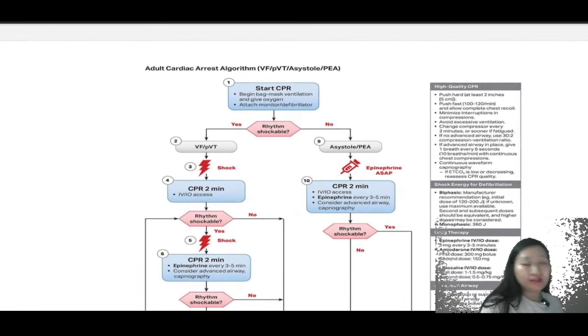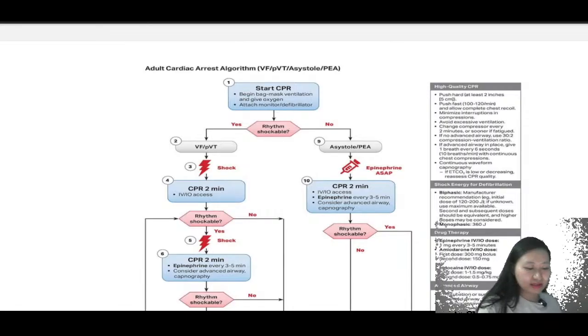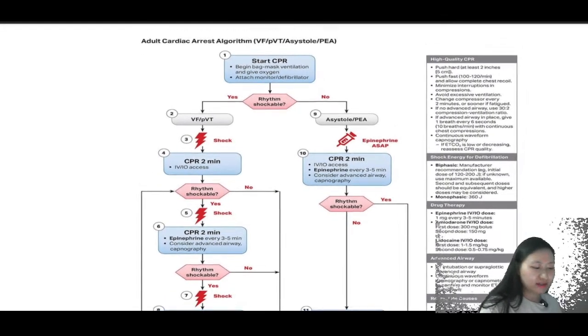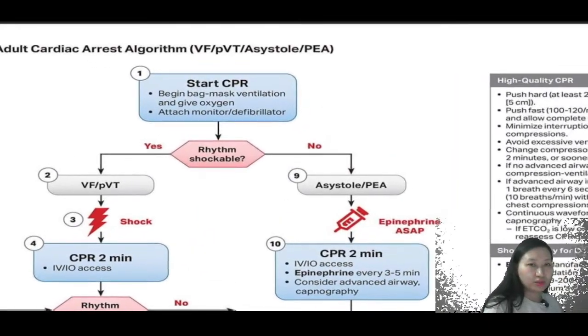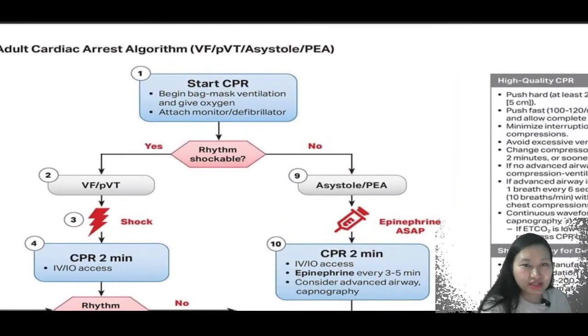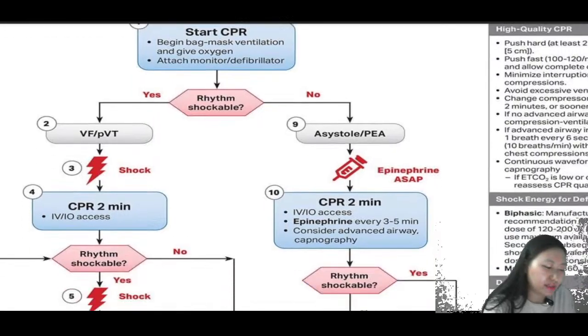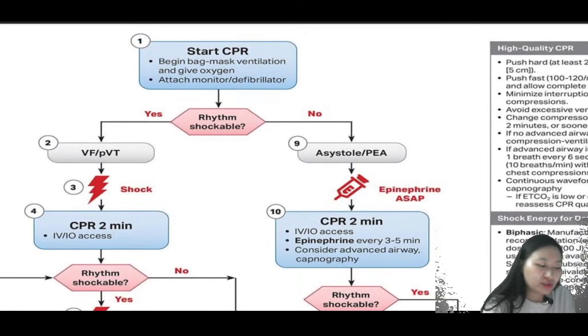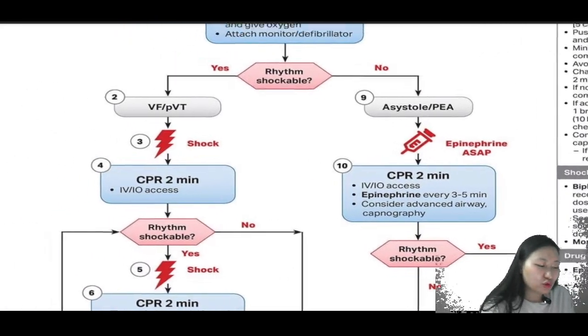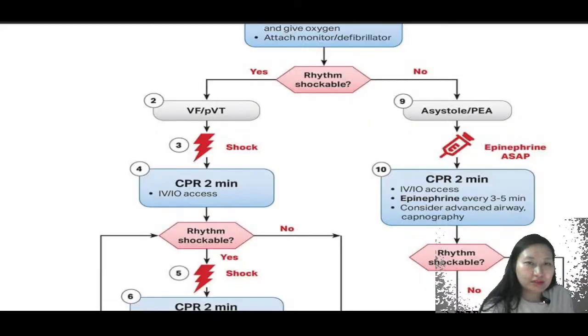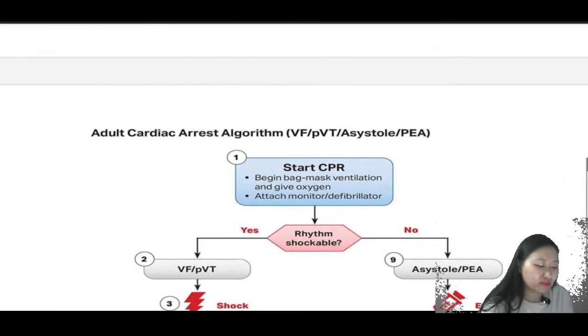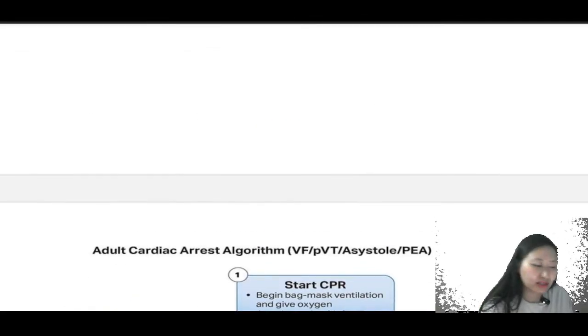For that, it has been given in the ACLS algorithm, right? In the ACLS algorithm, first we will begin with bag and mask ventilation. We will start CPR, begin bag and mask ventilation, give oxygen, attach to monitors or the defibrillator, whichever is available. Monitors, we want to see the patient, but when we are going to defib, we have to attach the pads there. We will check for rhythm. So shockable rhythms are VF and pulseless ventricular tachycardia, that is ventricular fibrillation and pulseless ventricular tachycardia.